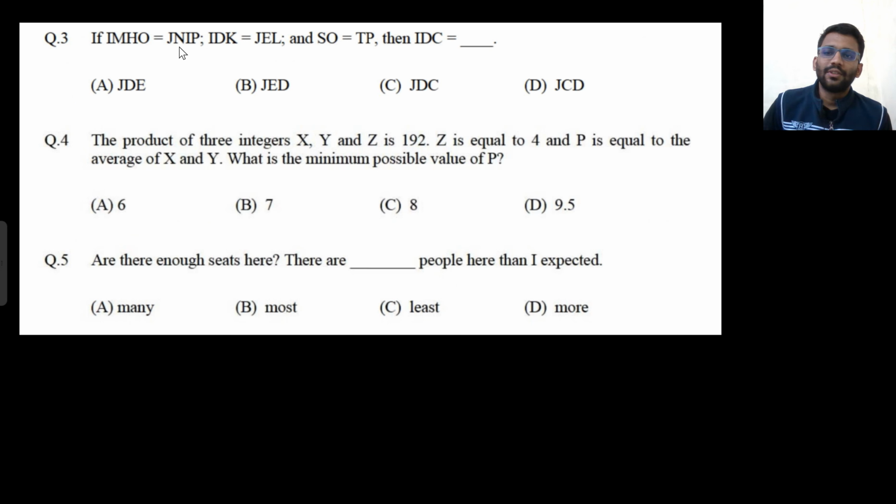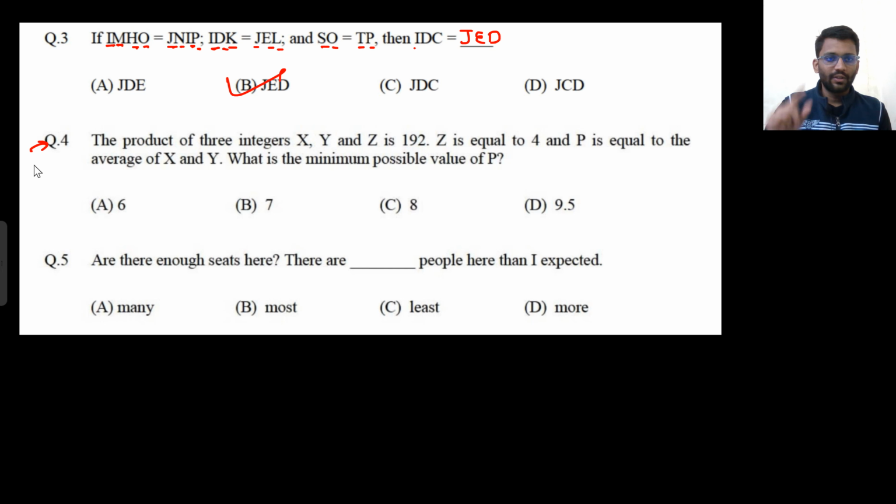So IMHO is written as J and IP. So I next word is J, M next word is N, H next word is I, O next word is P. I next word is J, D next word is E, K next word is L, S next word is T, O next word is P. So I next word is J, D next word is E, C next word is G, J, E, D. B option is correct. Okay, let's move on to the fourth question.